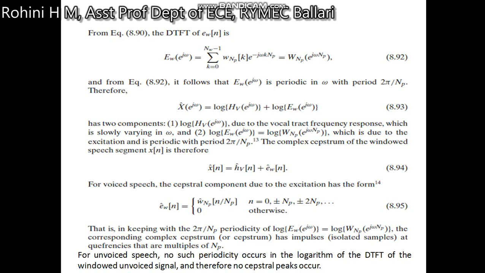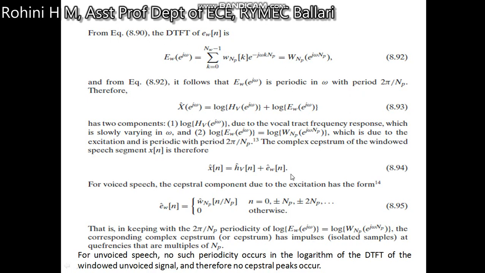From the expression for the discrete-time Fourier transform, E_w(e^jω) is given by this expression. From it, it follows that E_w(e^jω) is periodic in ω with period 2π by Np. Therefore, x̂(e^jω) is written as log of H_V(e^jω) plus log of E_w(e^jω). The complex cepstrum of the windowed speech sample x[n] is therefore given by x̂[n] equal to ĥ_V[n] plus ê[n].